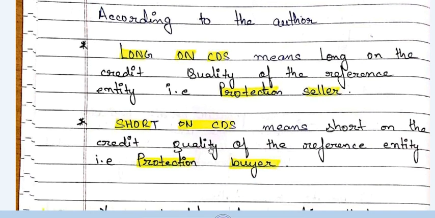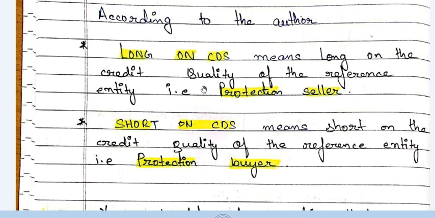And likewise going short on CDS. Going short on CDS does not mean that we are selling protection, but it actually means that we are a protection buyer. That means we are short on the credit quality of the reference entity. We are thinking that Apple's credit quality in the future is going to deteriorate. So we are short on the credit quality of the reference entity, so we are a protection buyer. Many people get confused between long and short. They think that long on CDS means buying protection and short on CDS means selling protection. But it is not the case. It is actually the opposite.